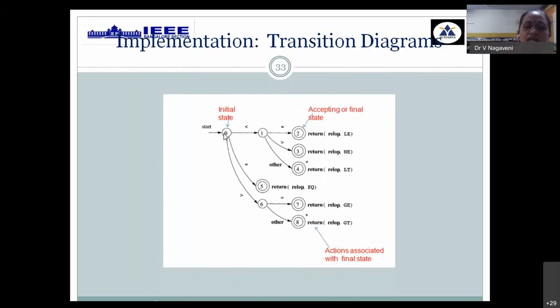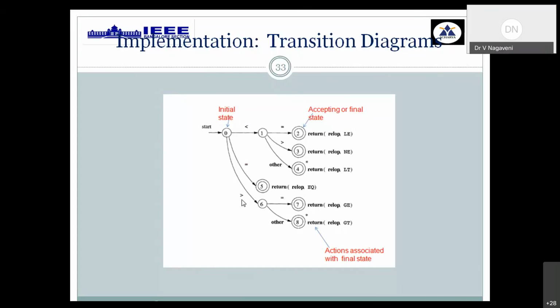And similarly, if your first character, instead of less than, is equal to, it goes to state number 5, wherein you have only one token, which is equal. Then whenever the first symbol you are reading is greater than, again you have two options. If greater than is followed by an equal to symbol, it goes to one more final state. The token name extracted is GE, greater than or equal to.